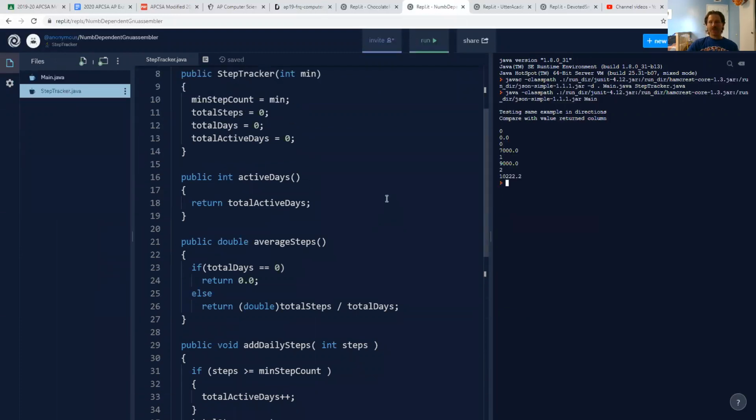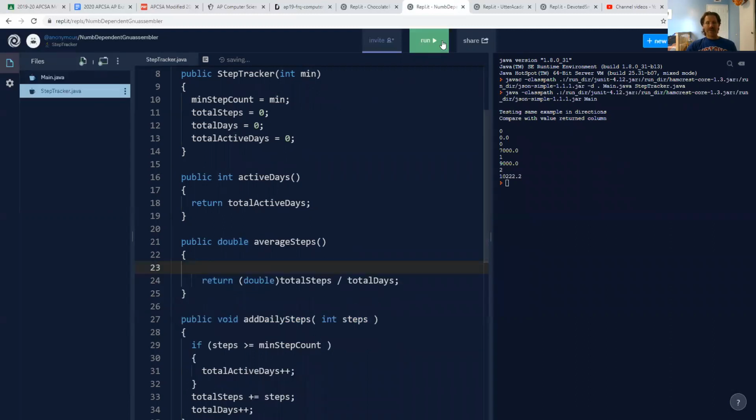All right, so 2 of the favorite tricks of the College Board when you talk about math, and we've seen them all year if you've been in my class, okay? They love to try to get you to divide integers when you really don't want an integer division, okay? So you've always got to be thinking about that. In this case, I casted. And another one that they love is to try to get you to divide by 0, okay? So let's take that off there and see what happens, okay?